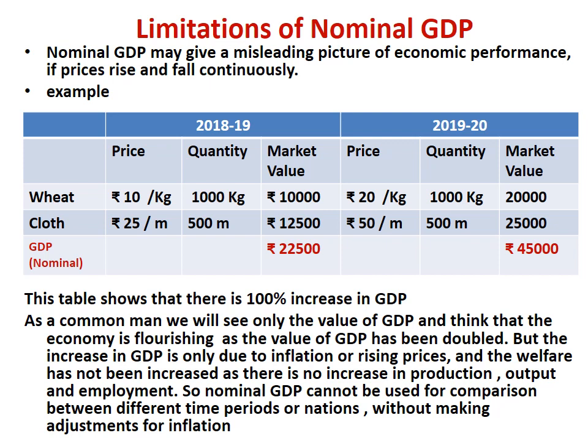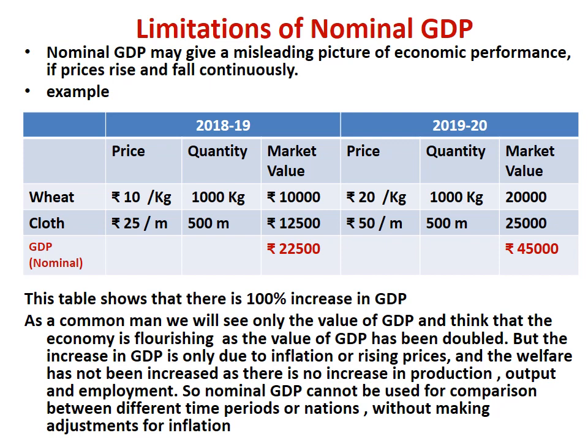When we add up both the values, we get the nominal GDP for the year 2019-20, which is 45,000. What we see in this table is a 100% increase in the GDP of the country. In 2018-19 it was 22,500, but in 2019-20 the GDP has doubled to 45,000.